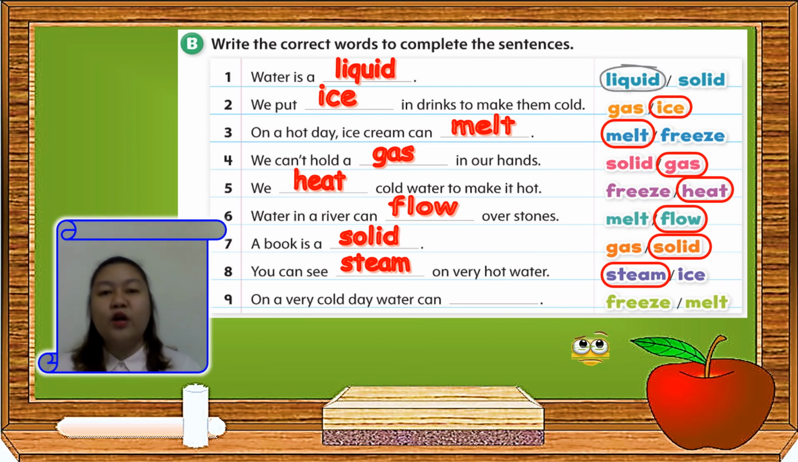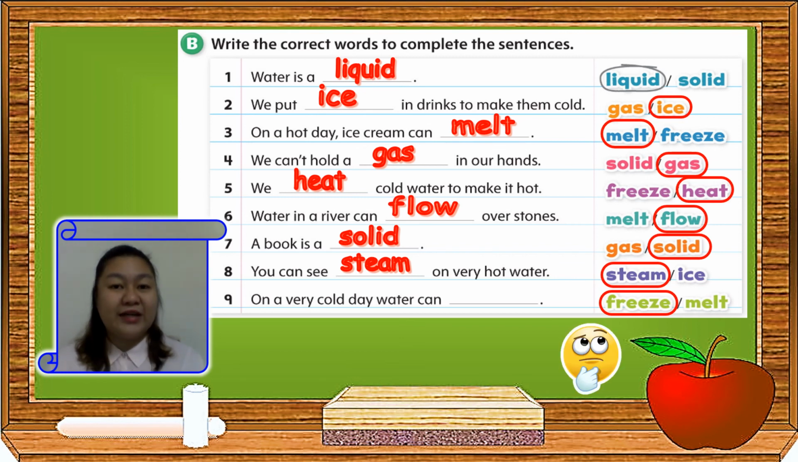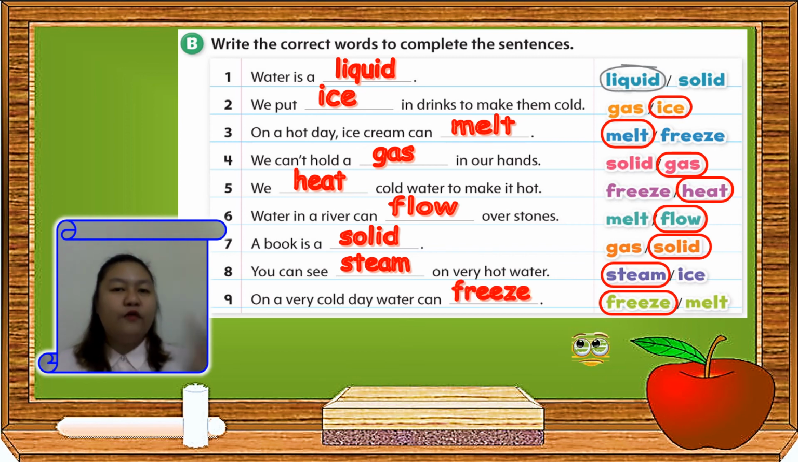Number 9. On a very cold day, water can blank. What will happen to water if it's very cold? Will it freeze or melt? For example, when you put water inside the freezer, what will happen to the water? It will? Nice job! Freeze! So on a very cold day, water can freeze. Very good. You deserve a very big applause. Good job, grade 2.